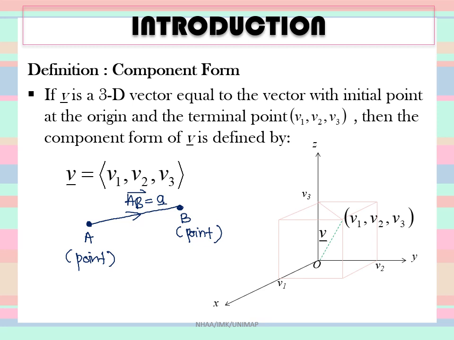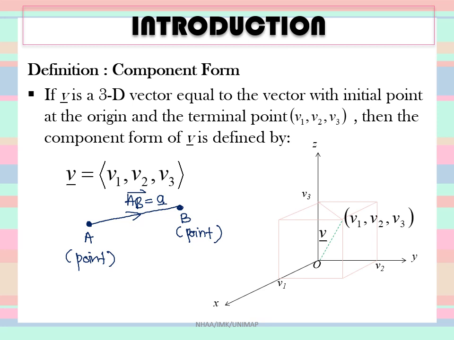But when you connect these two points with a straight line and you put an arrow on the line, this is called vector AB, or we denote it as small letter A with underline beneath it.